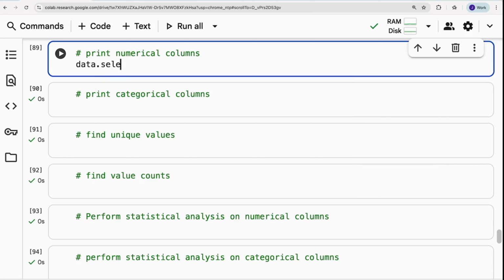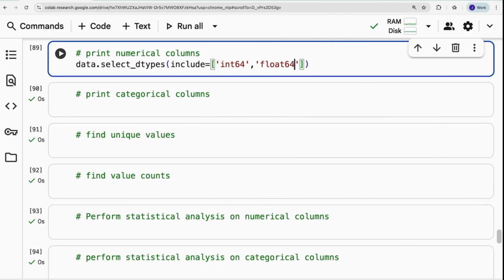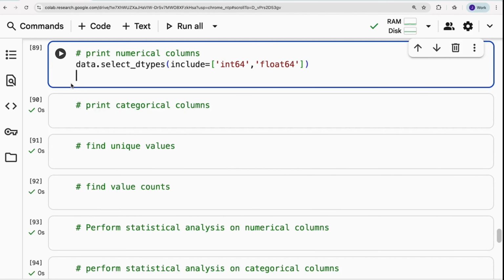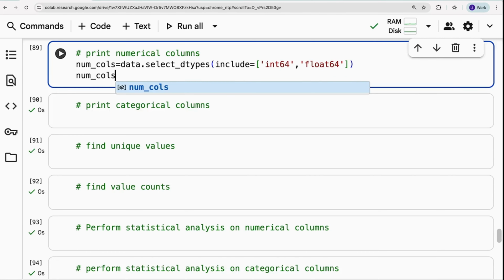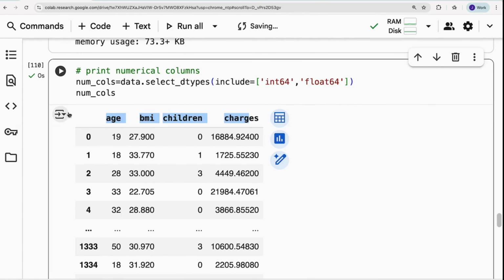This is useful for analyzing data. Just use select_dtypes and say include equals integer64 and float64. Okay, and just assign some variable to it, like numerical_column, and then try to print it. So it just gives you all the numerical columns, which include integer values and float values. Okay, this is how you print numerical columns. You can see these are the columns.